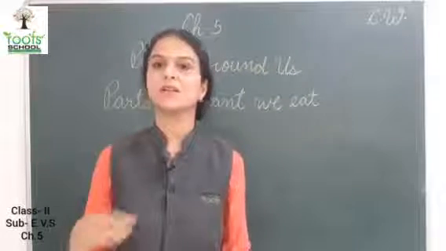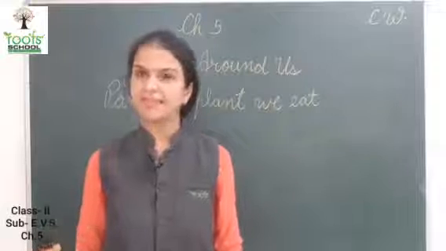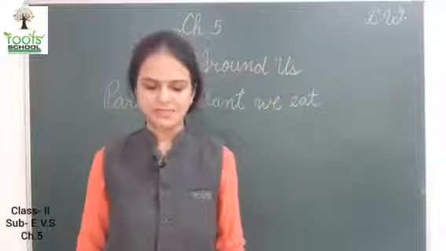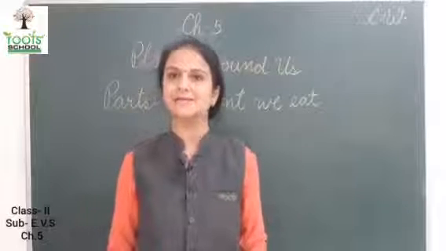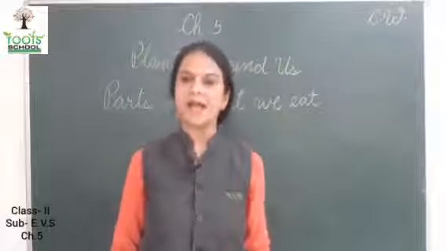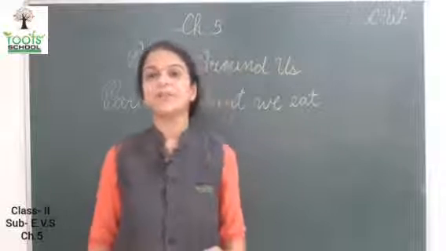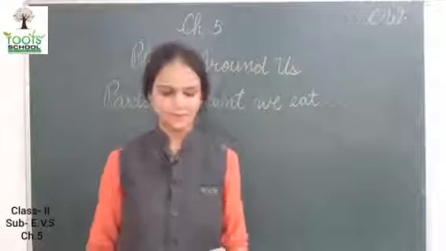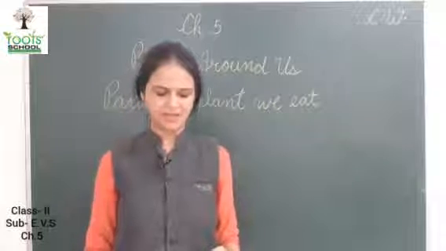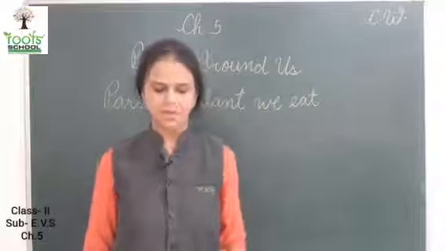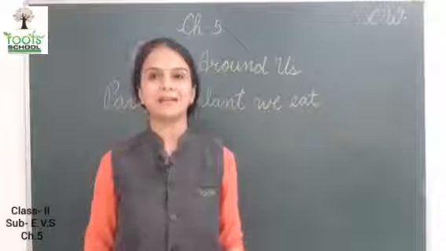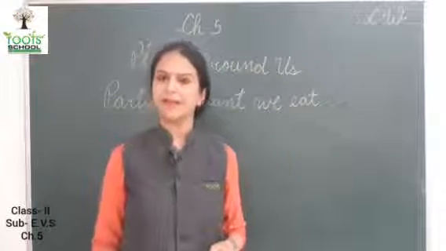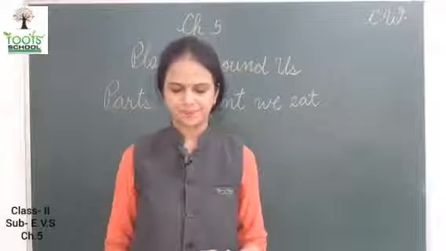Carrot and radish are also eaten raw in salads, means कच्चा खाते हैं, in salad. We also prepare pickles from carrots and turnip. Your mama makes carrot pickle.